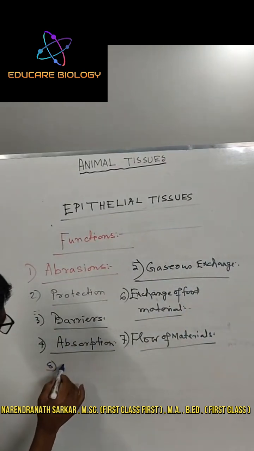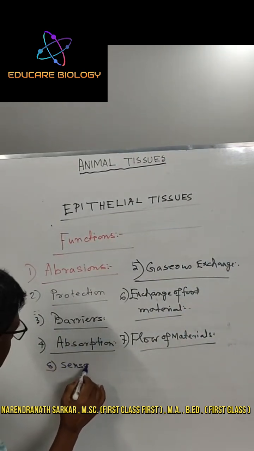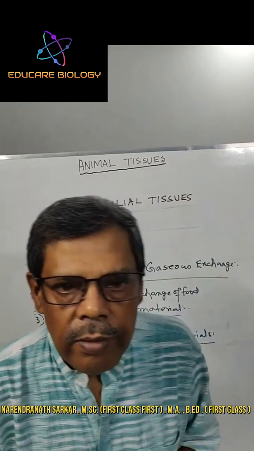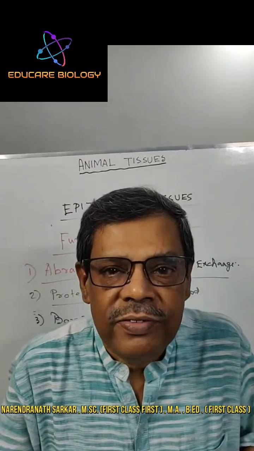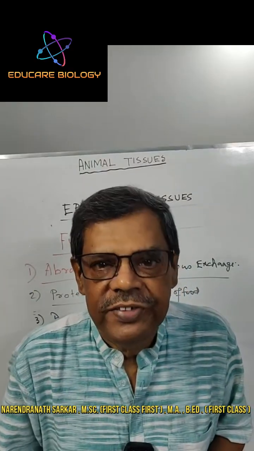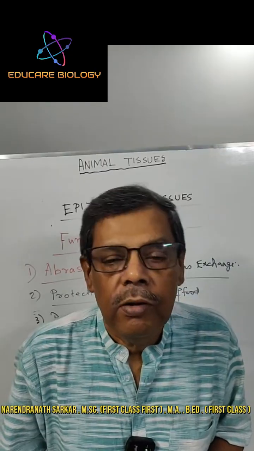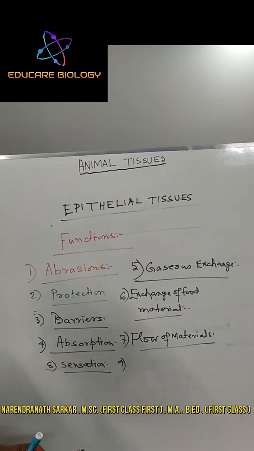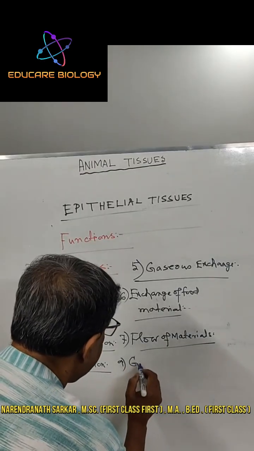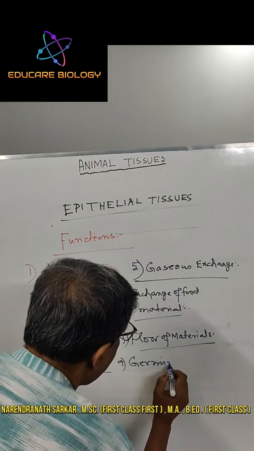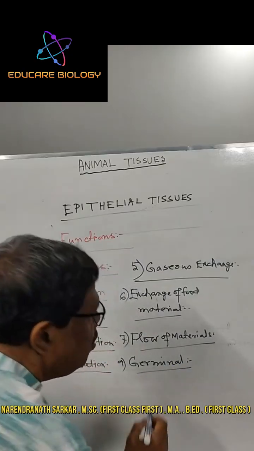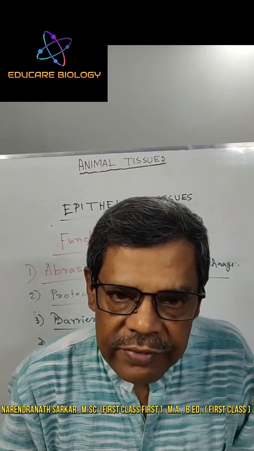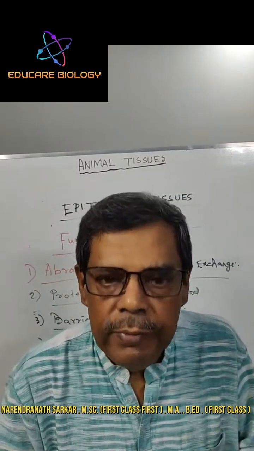Next, number eight, sensation. Some epithelial tissue can accept senses, that is, taste, smell, etc., which is called sensation. Number nine, germinal function. Within the gonad, epithelial tissue produces gametes, male gametes and female gametes.